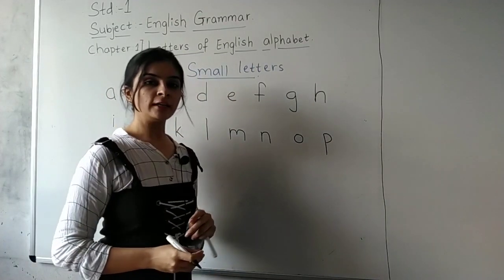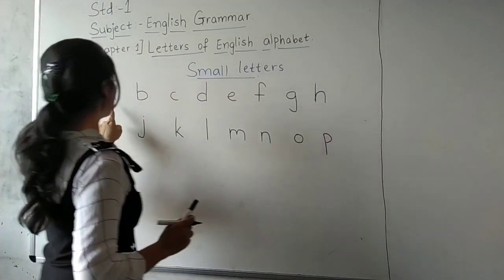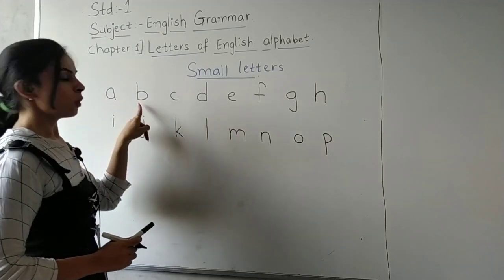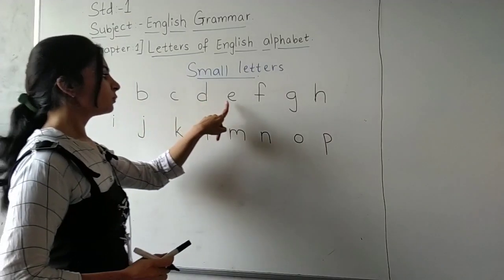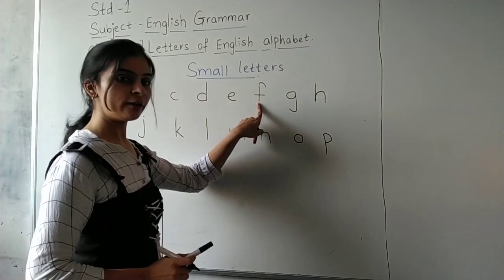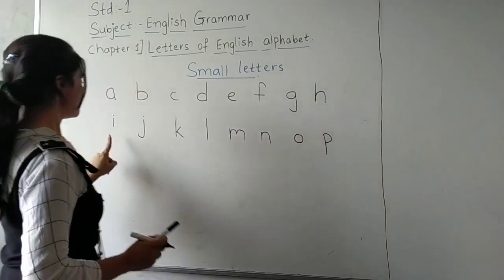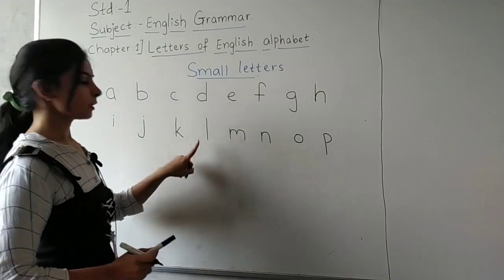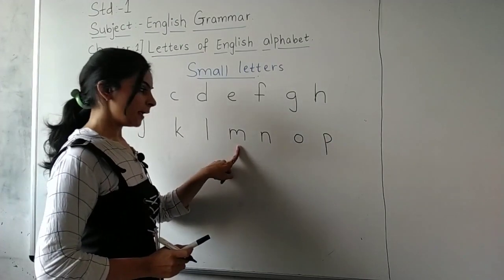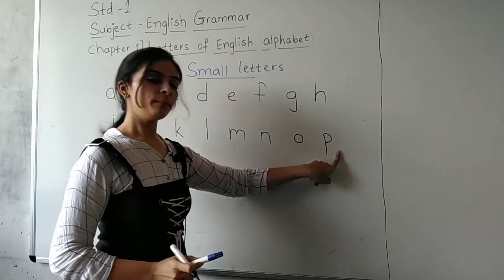These are the small letters, small small ones like you. Okay, small a, small b, small c, small d, small e, small f, small g and small h, small i, small j, small k, small l, small m, small n, small o, small p.